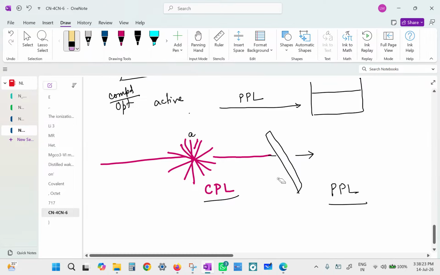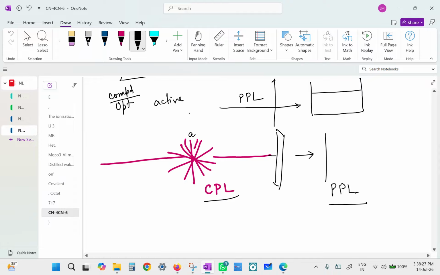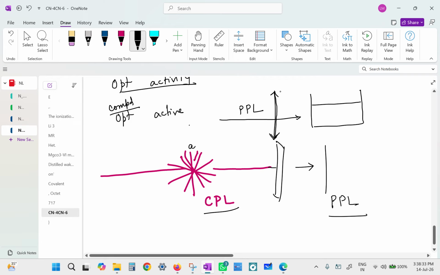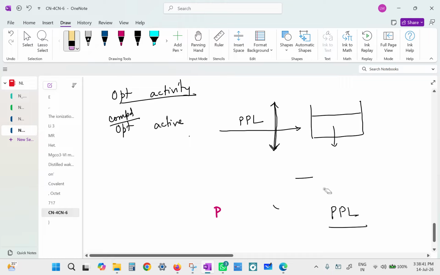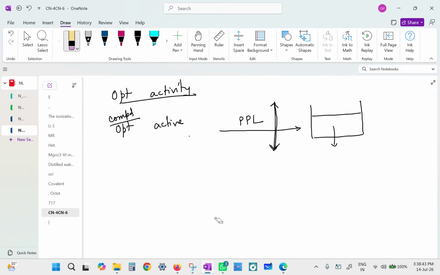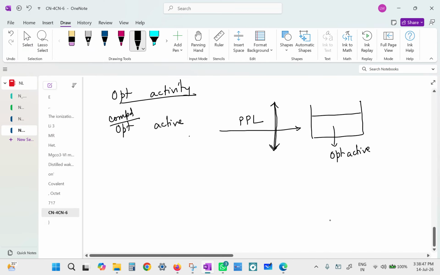So this light is passed through. This light is used up here. So this line represents the orientation of the electrical component of the light. Any problem with this? No. Now, if the compound is optically active, let us take another compound which is optically inactive.